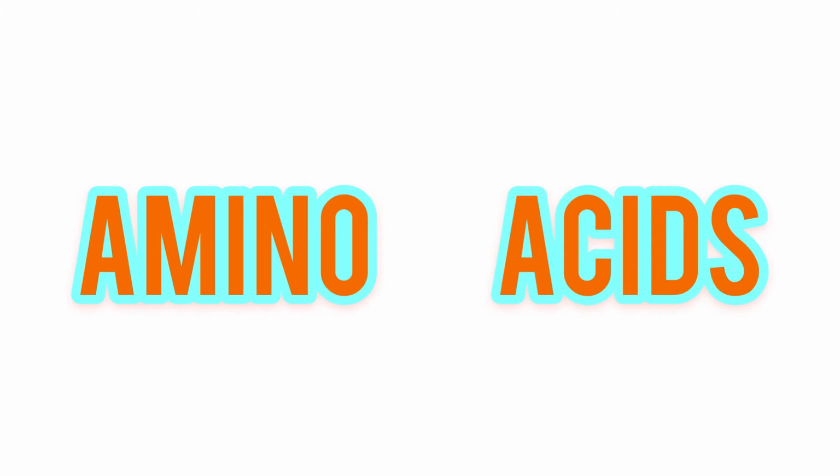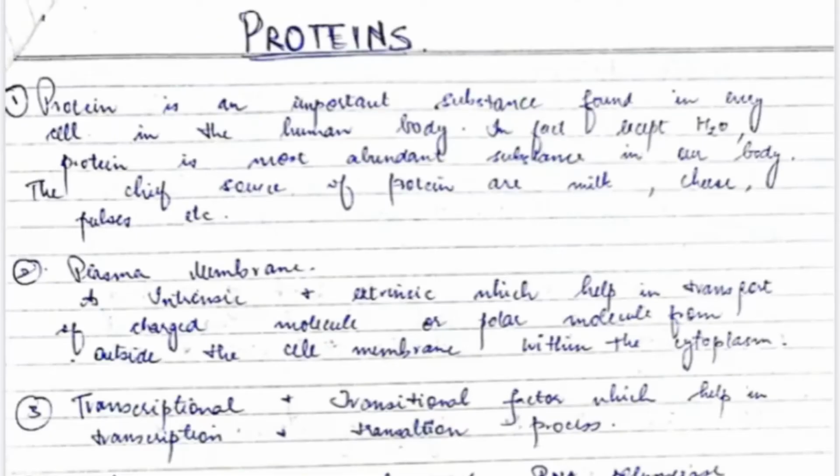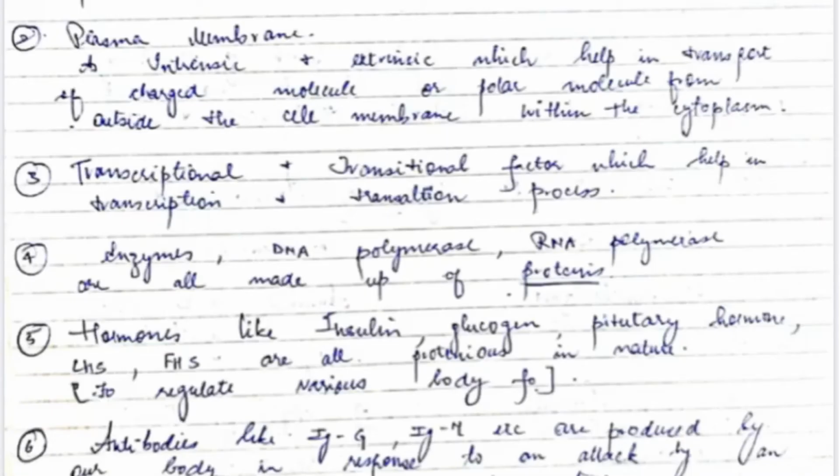In today's video, we will study about amino acids, their structure, and their properties. So first, let's start with proteins. Proteins are an important substance. They are found in every cell in the human body. In fact, except water, protein is the most abundant substance in our body. The chief sources of protein are milk, cheese, pulses, etc.